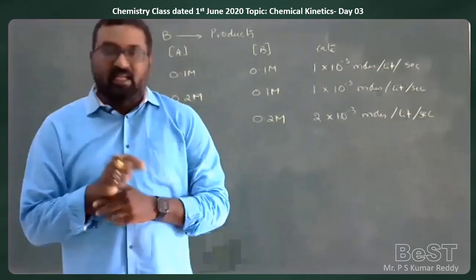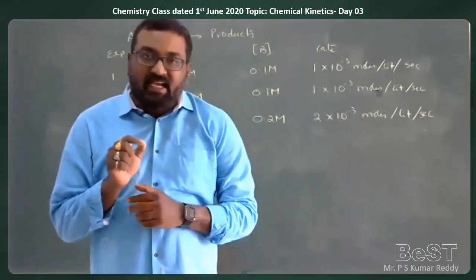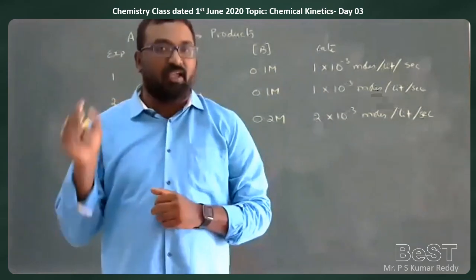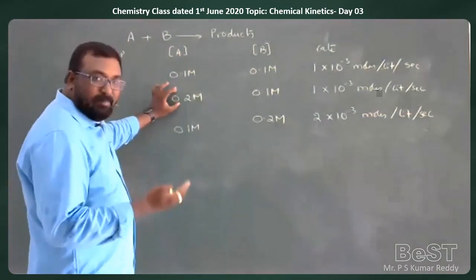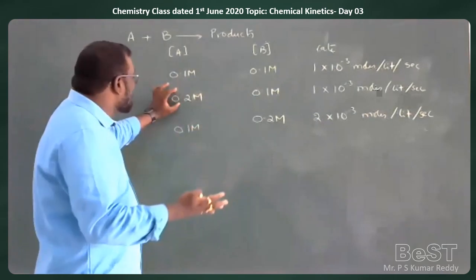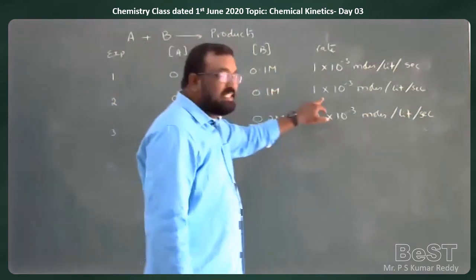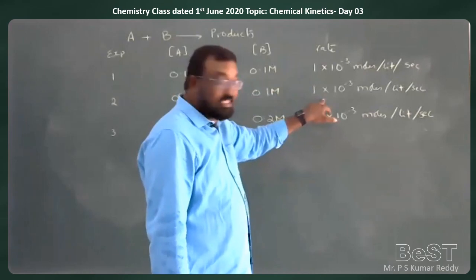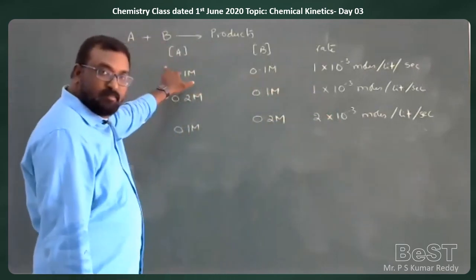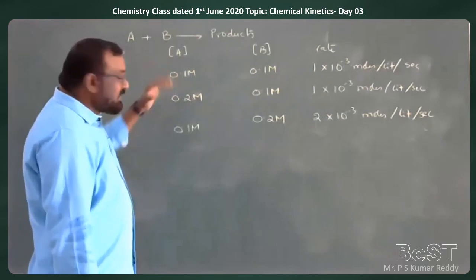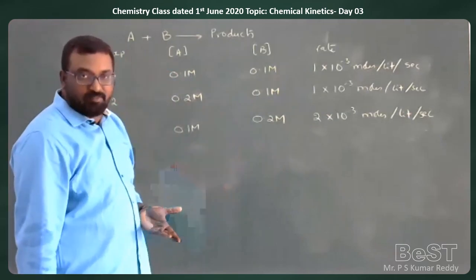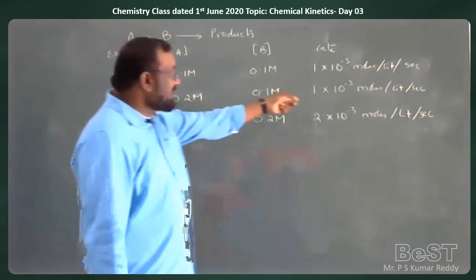Or we can say that the rate of the reaction is independent of the concentration of A. Whether you are doubling, tripling, or increasing by 100 times, there will be no change in the rate of reaction with respect to A. Whatever number of times you change the concentration, the rate of the reaction remains the same.